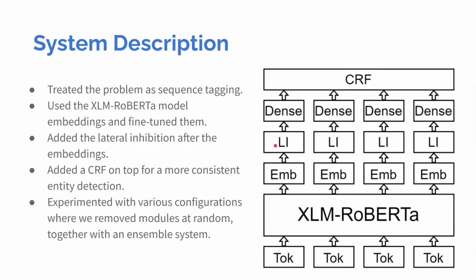And on top of the representation produced by the lateral inhibitory layer, we apply a dense layer whose role is to map that representation into a vector whose dimension is equal to the number of classes that we have to find for this problem. And also, we use the conditional random field layer in order to give a better bias to the way the sequences are found in our predictions.